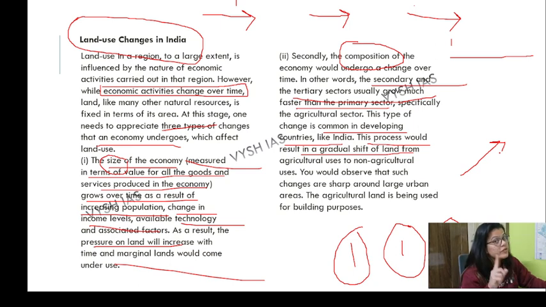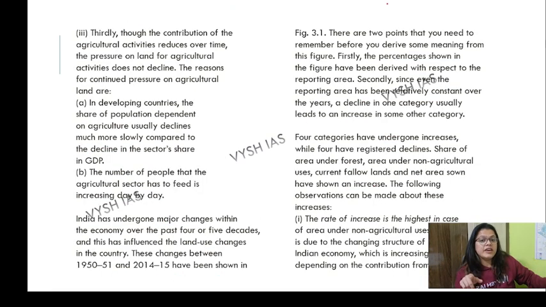Again, conversion of agriculture land into commercial land, switching its purpose from agriculture to commercial use. Then the third phase is, though the contribution of agriculture activities reduces over time, the pressure on land